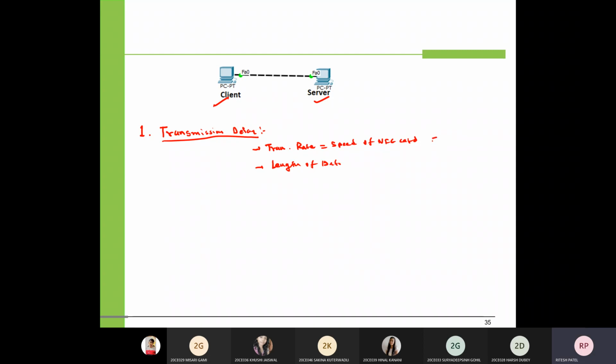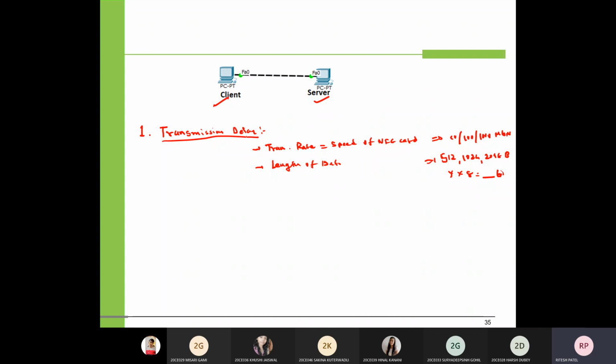Speed of NIC card, the possible values are 10, 100 or 1000 Mbps. The length of data could be 512, 1024, 2048 bytes. Bytes we need to convert into bits, so whatever value we have, let's say it is y, we have to multiply by 8, we will get the actual bits.